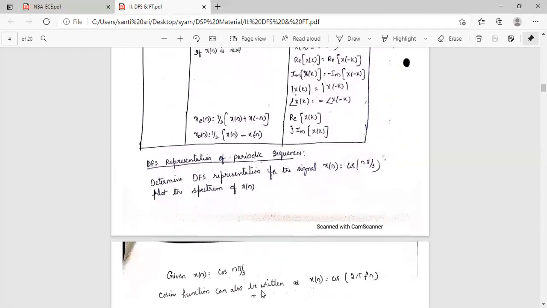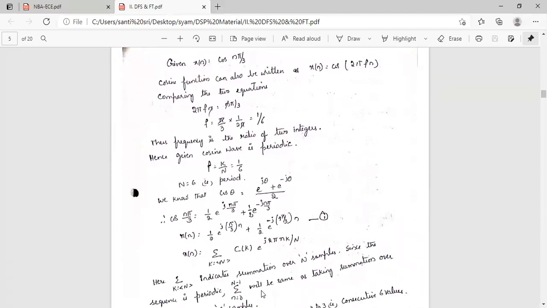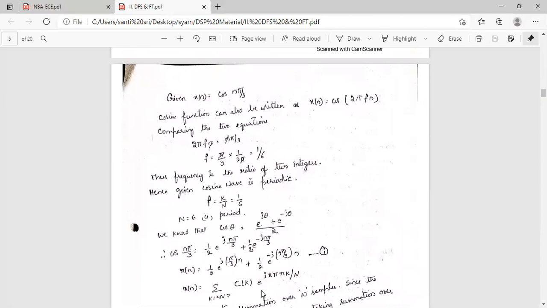See, the given problem is x of n equal to cos n pi by 3. It is a cosine function. The general form of the cosine function can be written as x of n equal to cos 2 pi f n. So the given function is cos n pi by 3. By comparing these two equations, 2 pi f n equal to n pi by 3, or f equal to 1 by 6. T equal to 6.